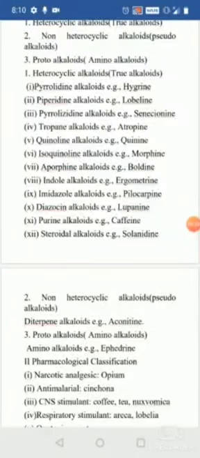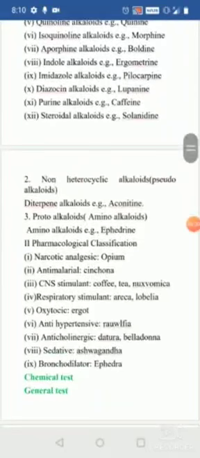That is also a steroidal drug. When coming to the non-heterocyclic alkaloids or pseudo alkaloids, which include the diterpene alkaloids, that is aconitine or aconine, that we can see in the aconites. When coming to the proto alkaloids or the amino alkaloids, which include ephedrine, norepinephrine, that we can see in the ephedra.